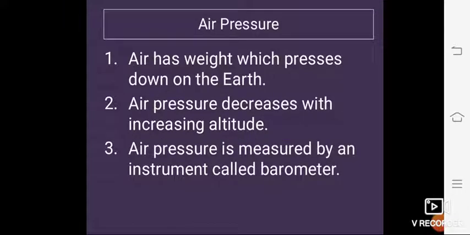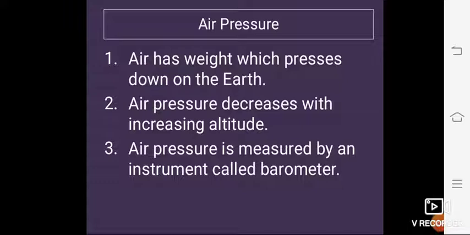Yes, air has weight which presses down on the earth. The weight exerted, meaning applied, by a column of air on the surface of the earth is known as air pressure. Air pressure decreases with increasing altitude. Altitude means what? Height. It is higher at sea level and gets lower with an increase in altitude.